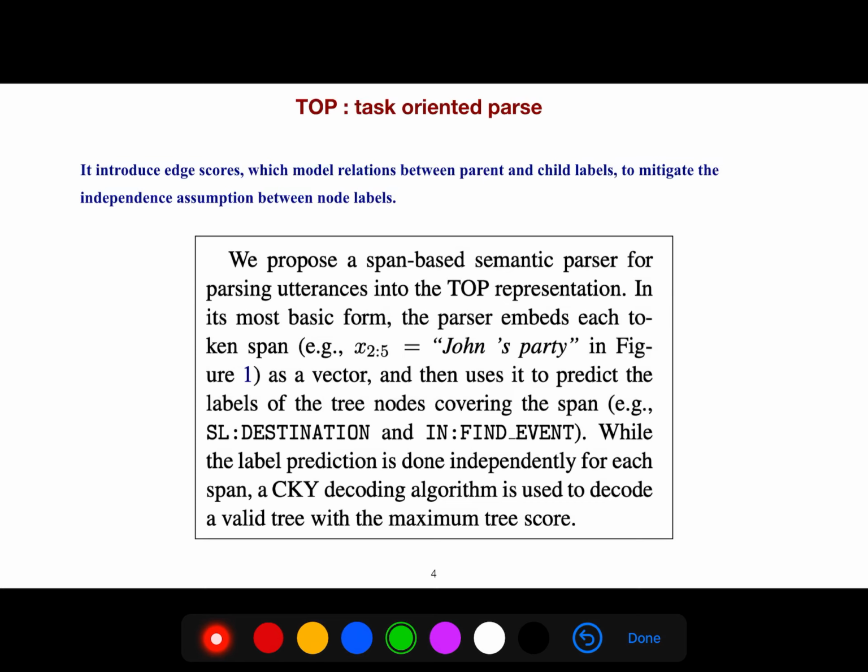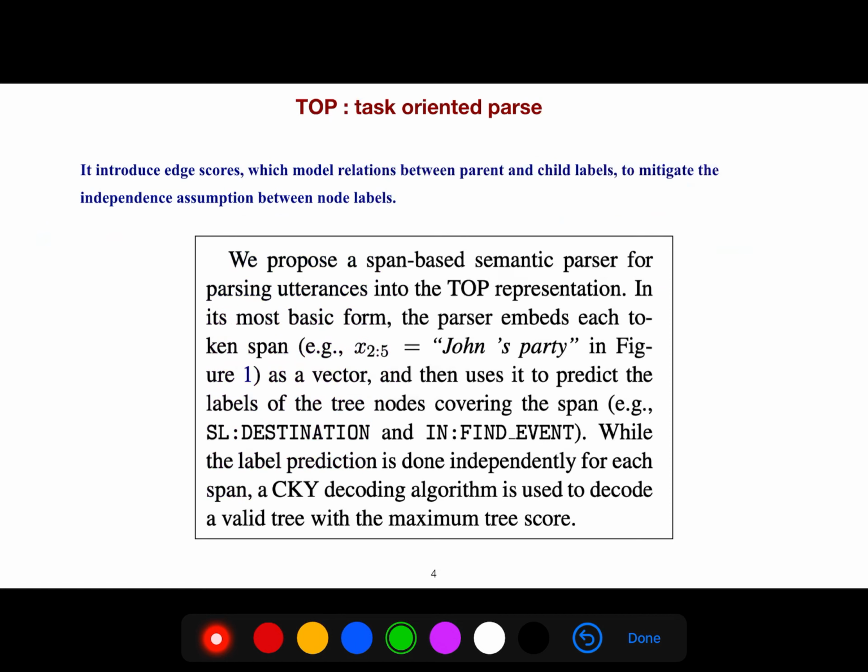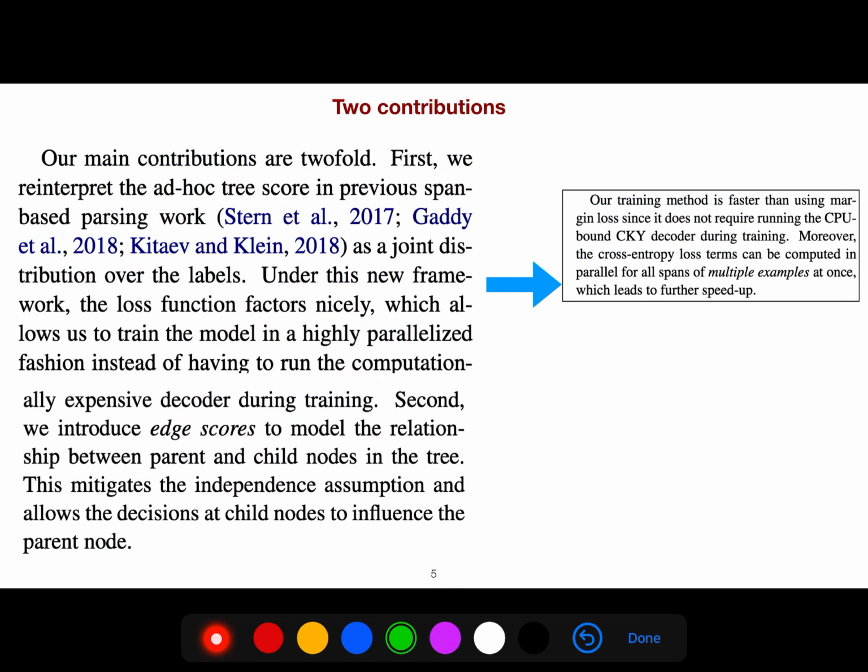So we propose a span-based semantic parser for parsing utterances into TOP representation. For example, when we say span from 2 to 5, it means John's party. For example, in this figure, John's party is here from 2 to 5, span from 2 to 5. And so there are two contributions.